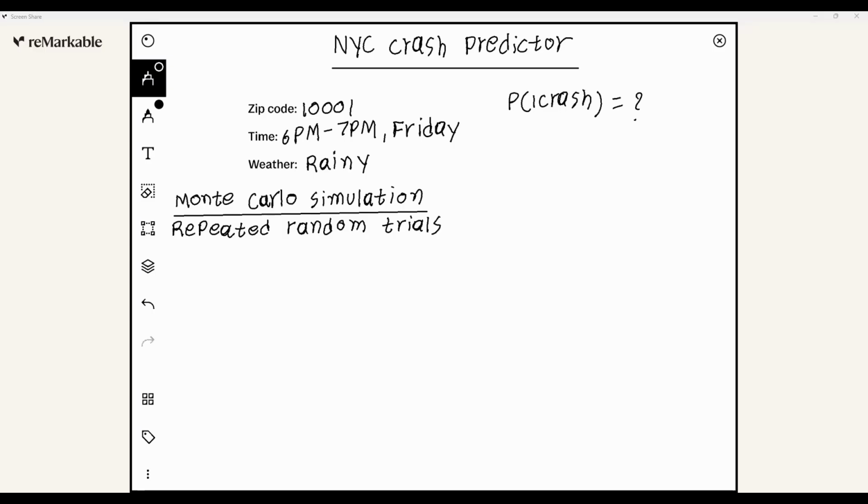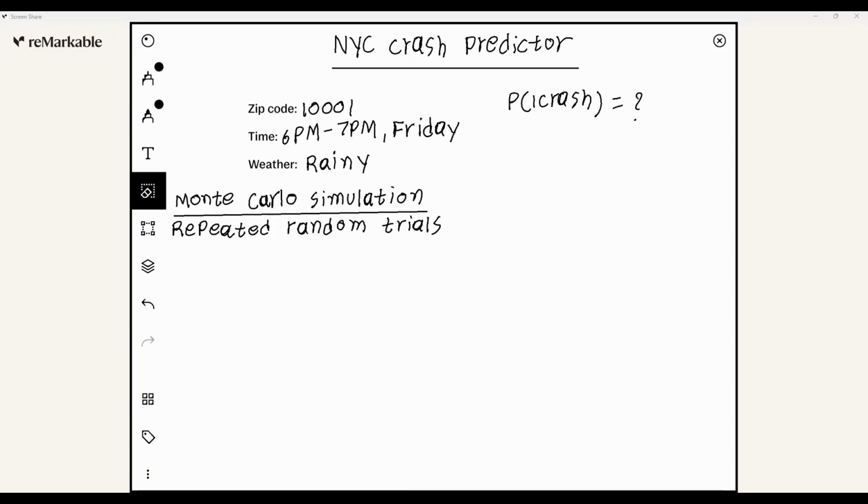Monte Carlo simulation is a method where we use repeated random trials to estimate the probability of an outcome. Instead of trying to predict one exact result, we simulate many possible versions of the same situation and look at what happens on average. In this project, the situation is a specific zip code during a specific hour under a certain weather condition. Then we simulate that situation many times.